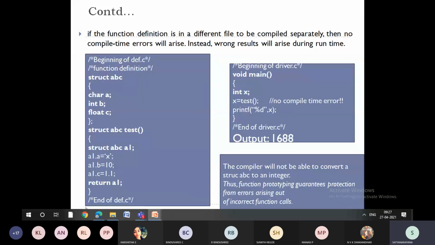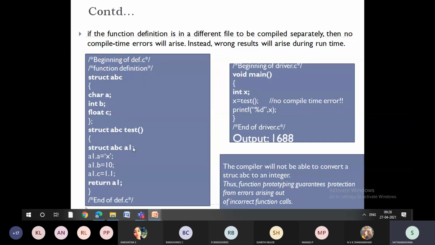Fine. So what will happen is when you are executing each and every function separately, then you will never get the errors. See here, what I have done is I have called the main function. I've called a variable called x, and I'm calling a function called test. So this test function is executed in a separate program. Right? Here I'm creating one structure and I'm calling the test method. I'm passing the parameters and I'm executing it.